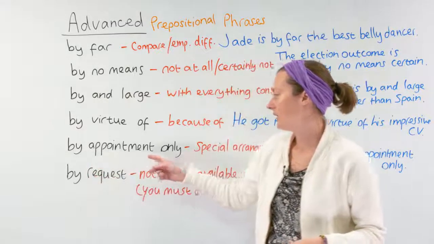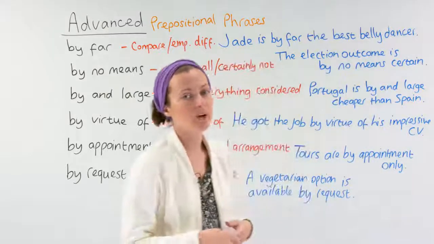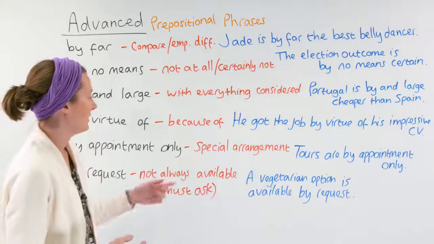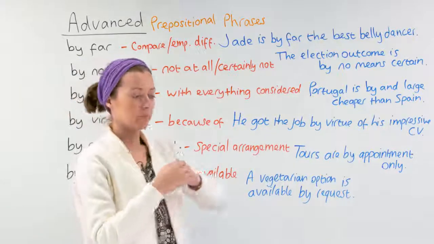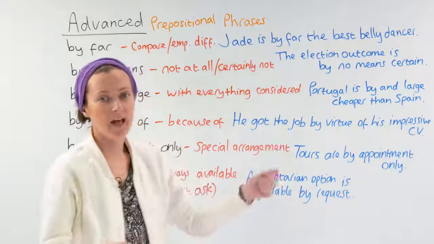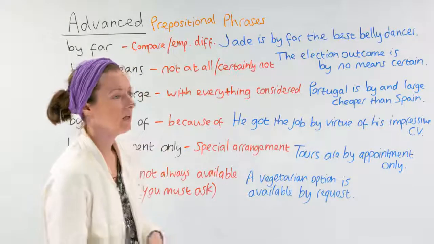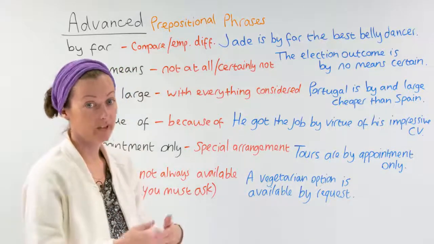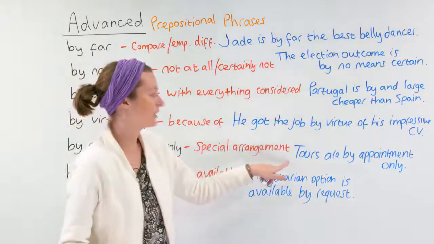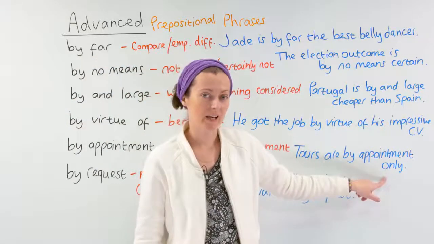Next we have by appointment only. When something happens by appointment only, you have to make a special arrangement. You can't go there any time, any day and do the thing that you want. You must give them notice, call them, tell them first. So here's an example. Tours are by appointment only.